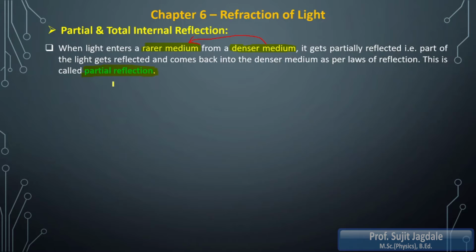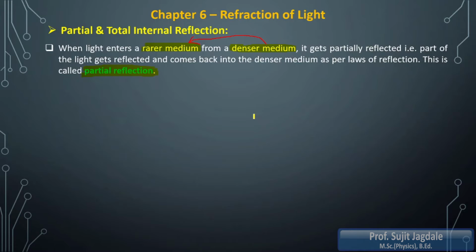Partial means some part, not complete. For example only, suppose 80% of the light is reflected in the denser medium, and the remaining 20% goes into the rarer medium.